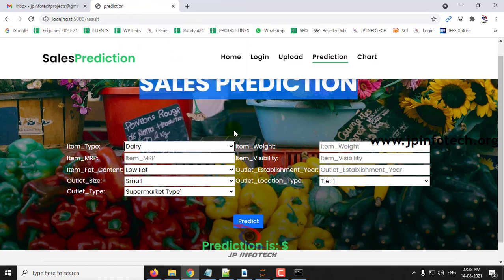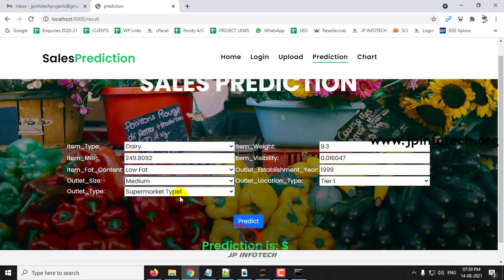Item weight is 9.3, item MRP is 249.8092, item visibility is 0.016047, item fat content is low fat, outlet establishment year is 1999, outlet size is medium, outlet location type is tier 1 and outlet type is supermarket type 1.